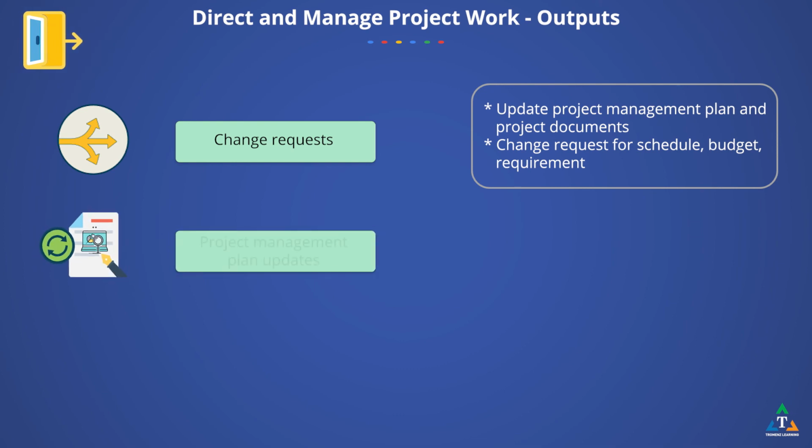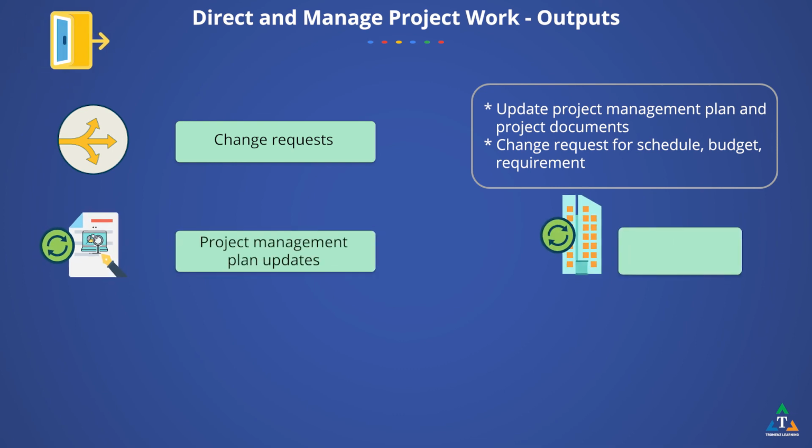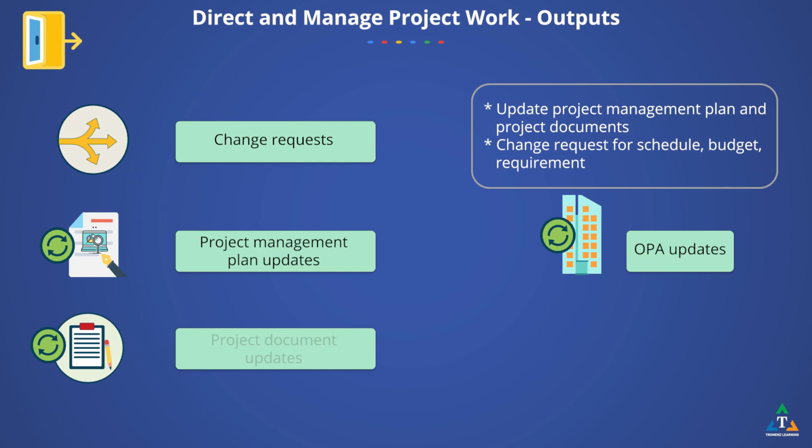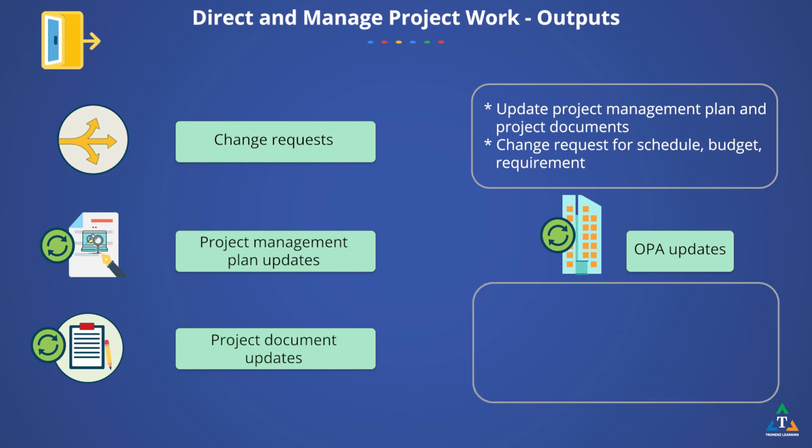Any change to the project management plan goes through the organization's change control process via a change request. Any component of the project management plan may require a change request as a result of this process. Some project documents that may be updated as a result of carrying out this process include: the activity list may be updated with additional or modified activities to be performed to complete project work.